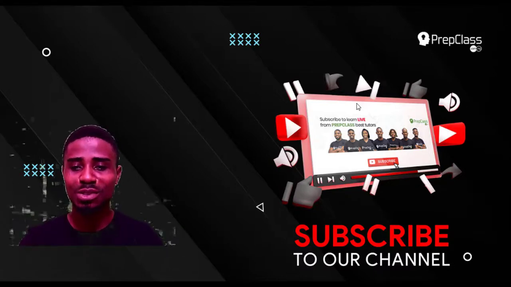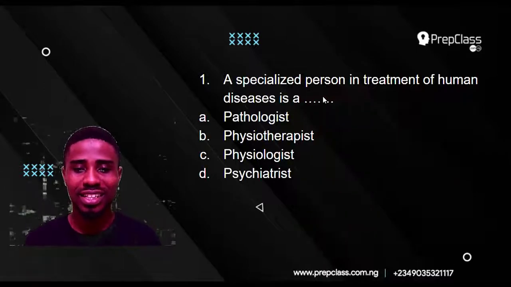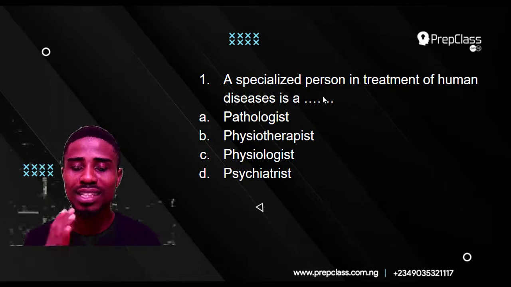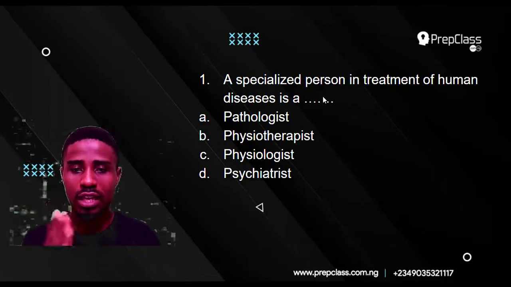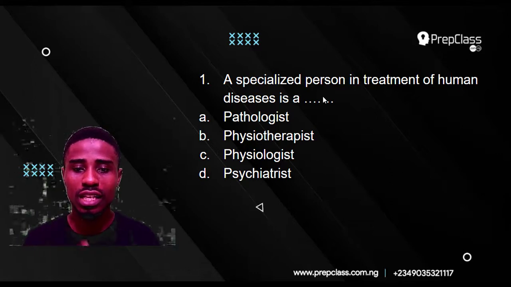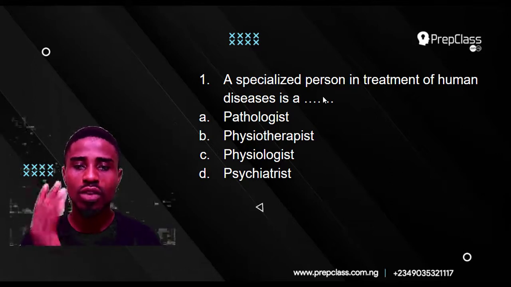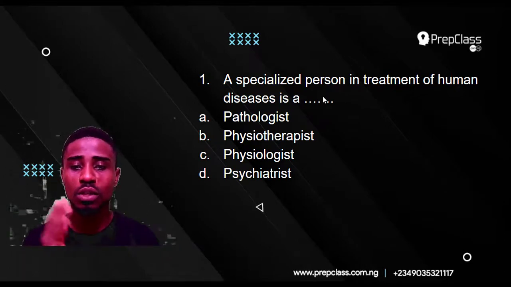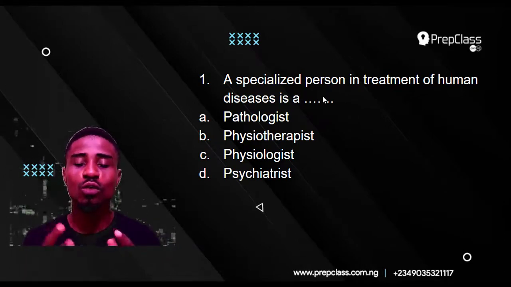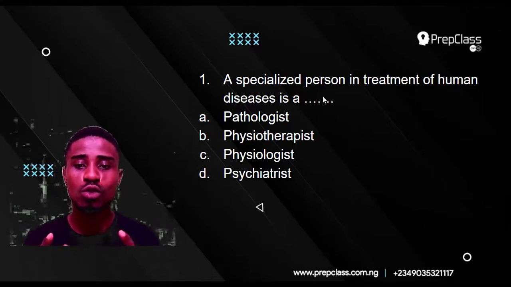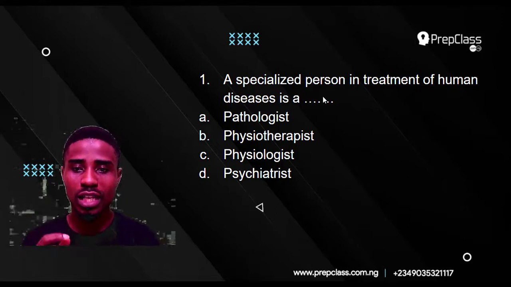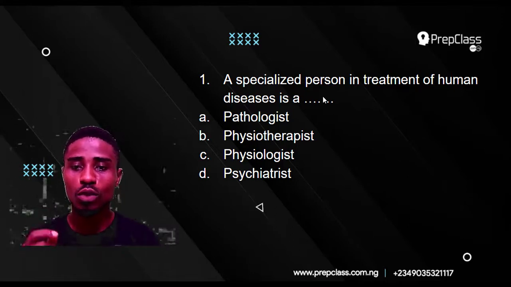Let's zoom in into our work. Question 1 says, a specialized person in treatment of human disease is A. Pathologist, B. Physiotherapist, C. Psychologist, D. Psychiatrist. If you look at all of these options, you would agree with me that all of these options pertain to the medical practitioner. And so, for you to carefully select your answer, you have to know which of them explains the question. A specialized person in treatment of human disease.